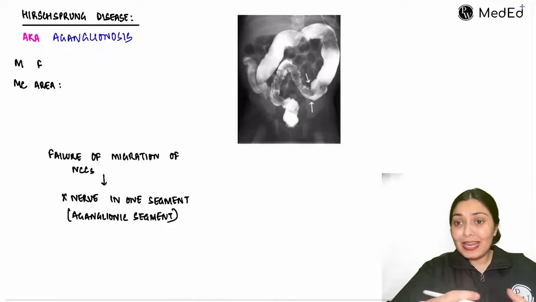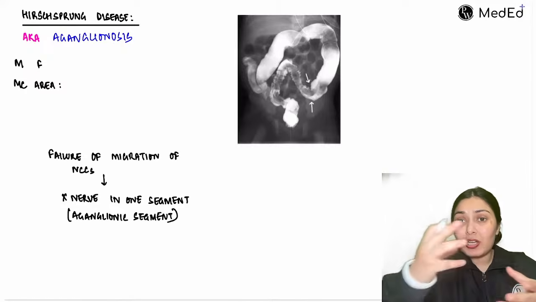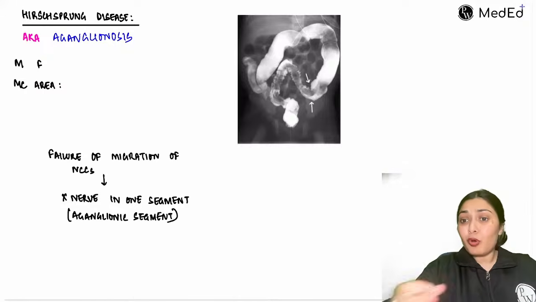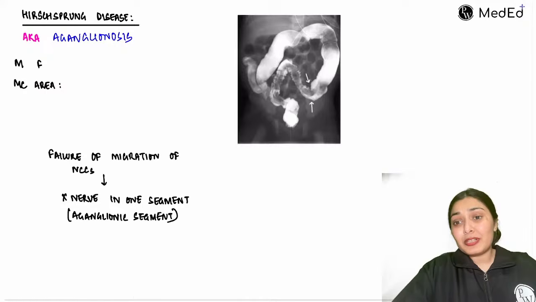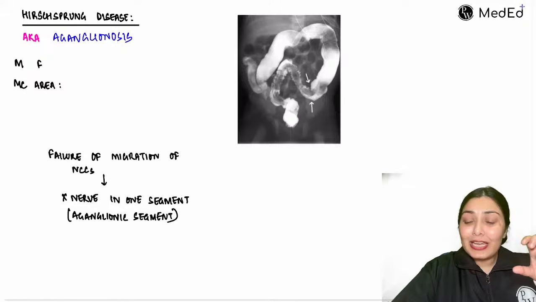We all know there is an enteric nervous system. We have Auerbach's plexus, Meissner's plexus. There is a nervous system network in my GIT that is very important for the motility of the gut, the propulsive motility of the gut. Here in Hirschsprung disease, that ganglion is absent. That nervous connection is absent. So what will happen? Because of this absent nervous connection, a segment won't relax. It will stay contracted.